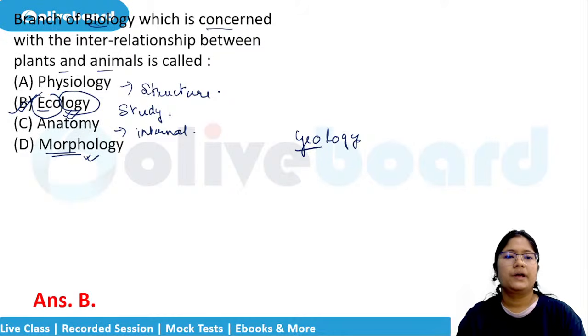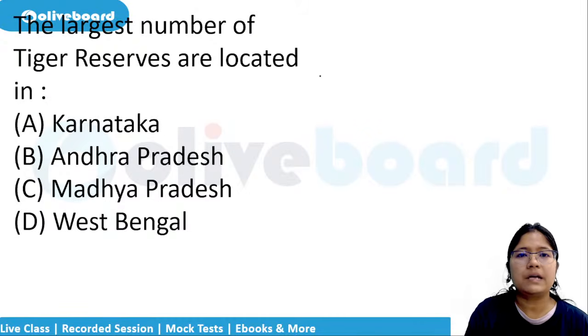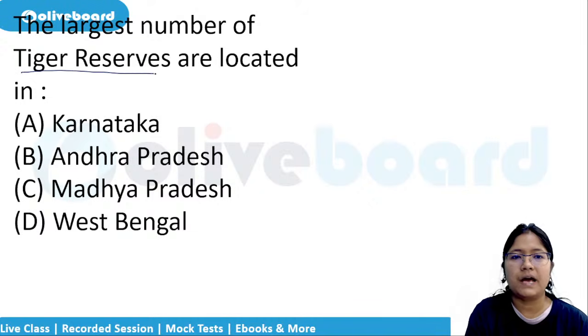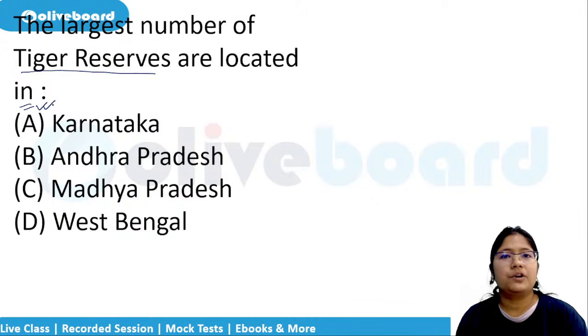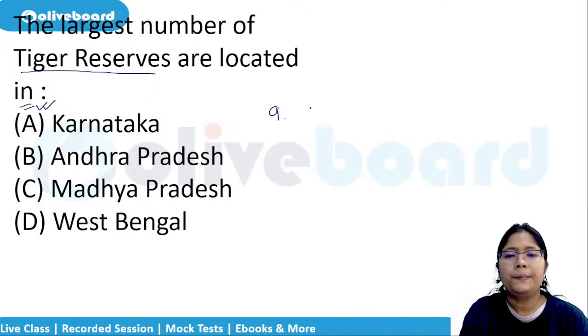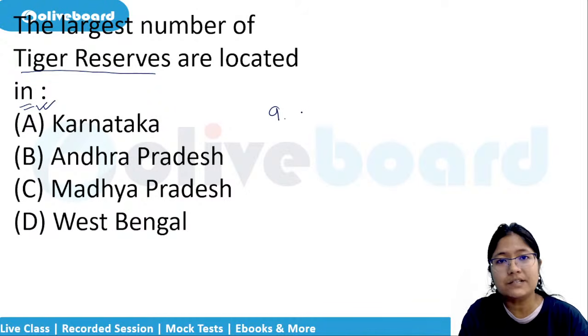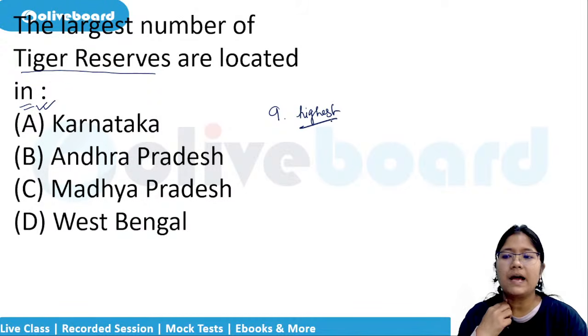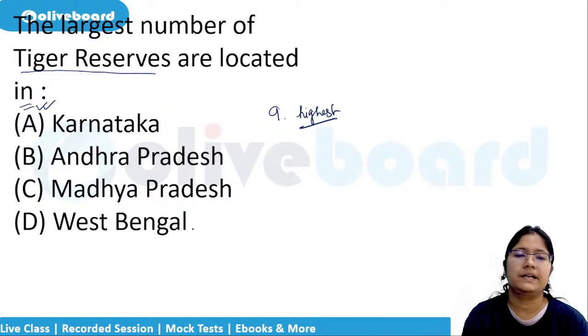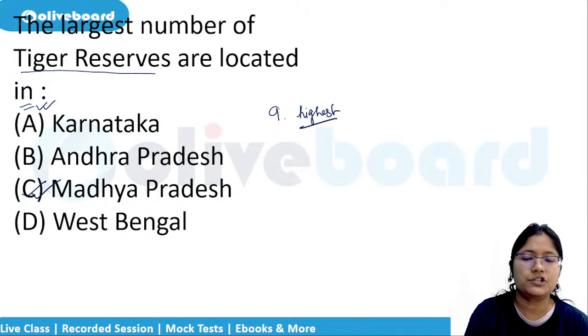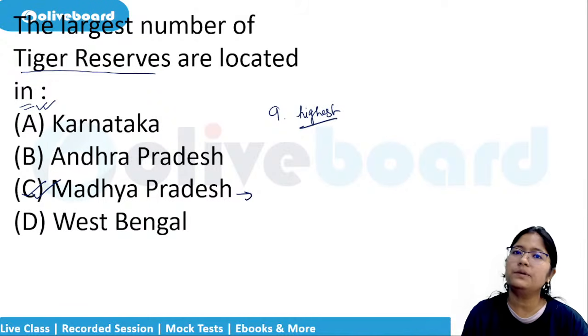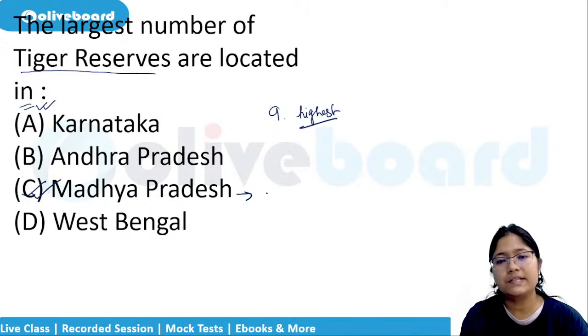All right. Next question. The largest number of tiger reserves are located in. Where is the largest number of tiger? The total 9 tiger reserves. I'll give you a hint. The place has the highest forest cover. So highest tigers will be there in that forest, right? Highest forest cover. Yes, correct. That is your Madhya Pradesh. Highest forest means highest people who will be accustomed to that. So that is why highest scheduled tribe population.